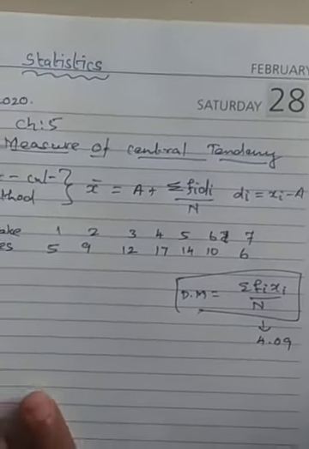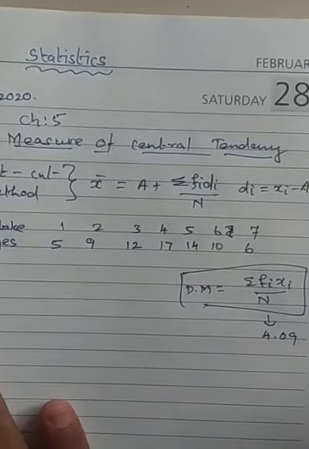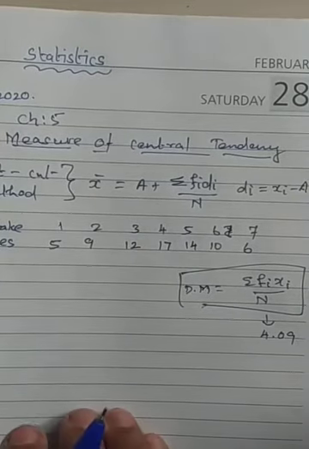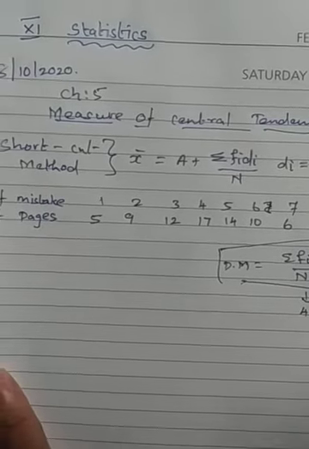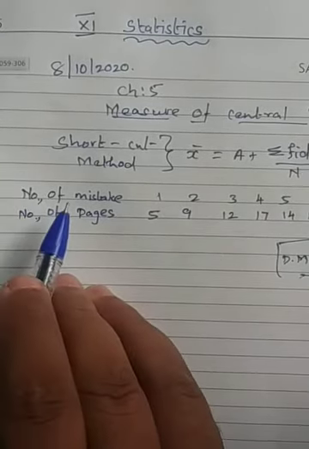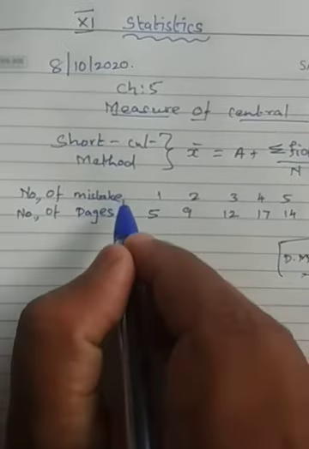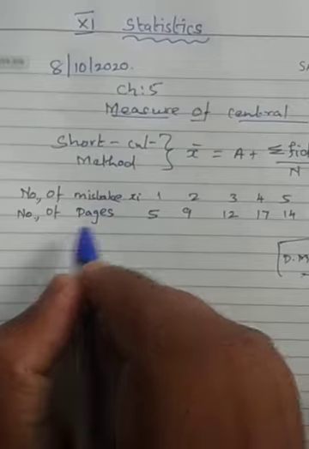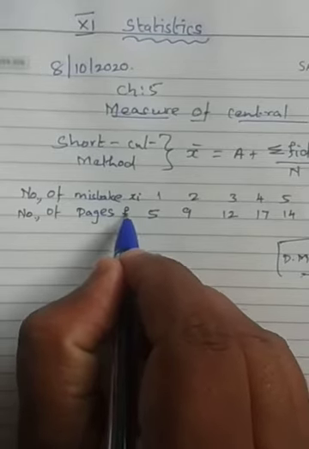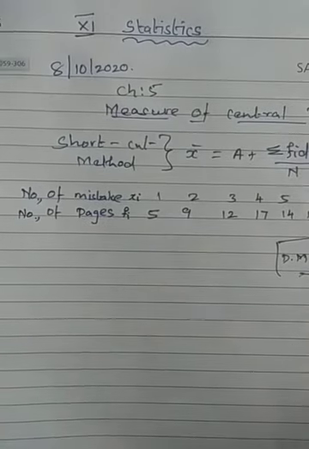Now we are going to do the same problem but using the shortcut method. What is the shortcut method is very important. I already told you the number of mistakes here, asking how many, what is the average mistake. That's why we are going to take this as xi, the class mark. It will say how many pages have that, which we call fi, that is the frequency.